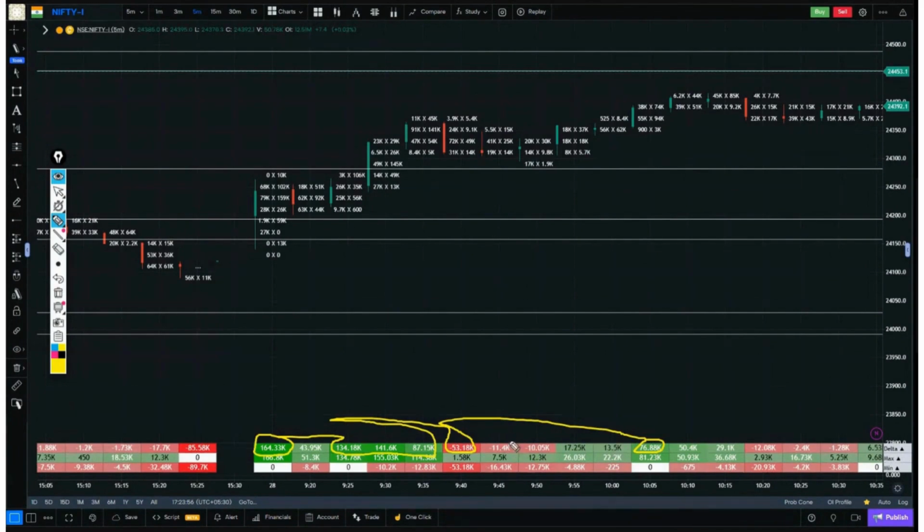Like these candles are of 11, 10, 17, 13. Okay, then again 12, 2. Meaning there are some candles whose delta is very high and some candles whose delta is very low. So in the candles whose delta is very high, there has been more buying and selling, because only then a big difference is created. And the candles in which there is active buying and selling are the ones with the potential to move the market.